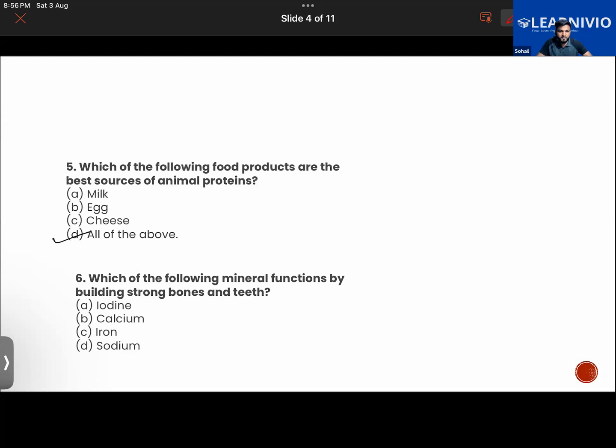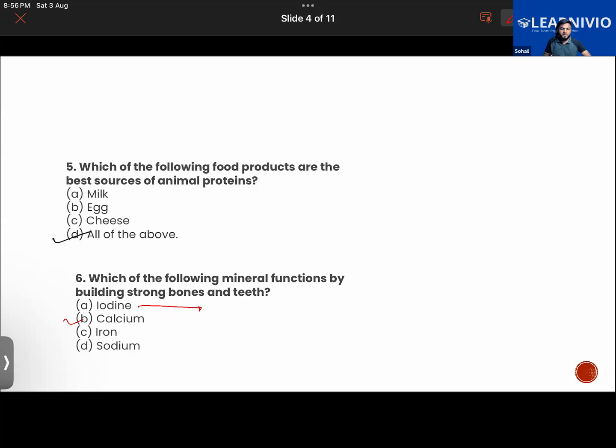Next question. Which of the following minerals functions by building strong bones and teeth? It is calcium. Very good. So tell me, the presence of iodine in the salt is very important. Why is it so? We always take iodized salt.